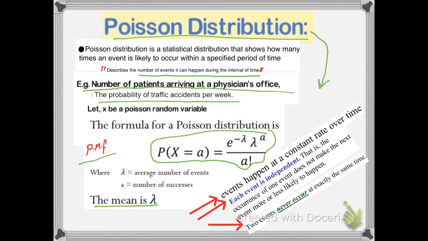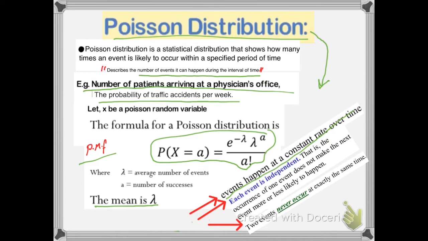The first one: the events happen at a constant rate over time. That means if we have 2 accidents per week, the rate of accidents per month will be 2 multiplied by 4, which becomes 8.